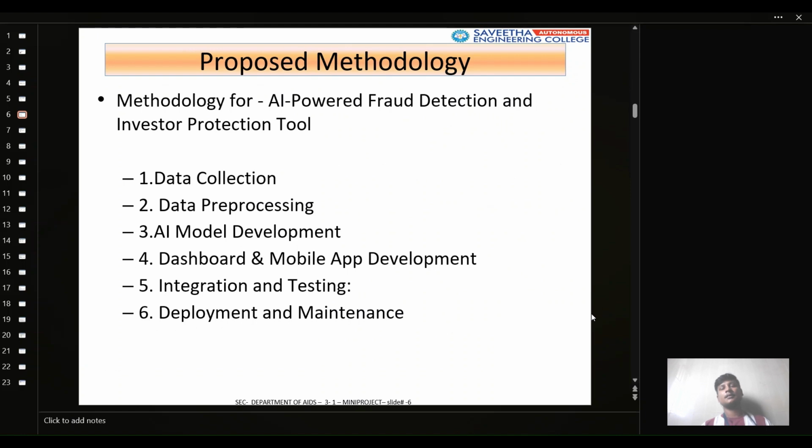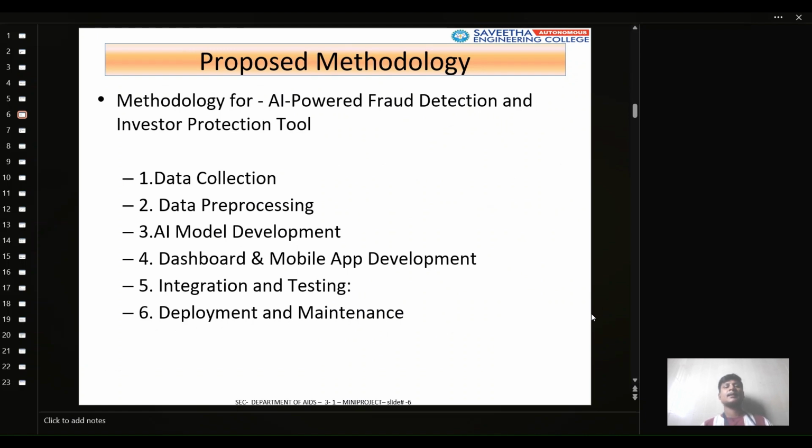Proposed methodology for the AI fraud detection and investor protection tool: data collection, data pre-processing, AI model development, dashboard and mobile app development, integration and testing, deployment and maintenance.